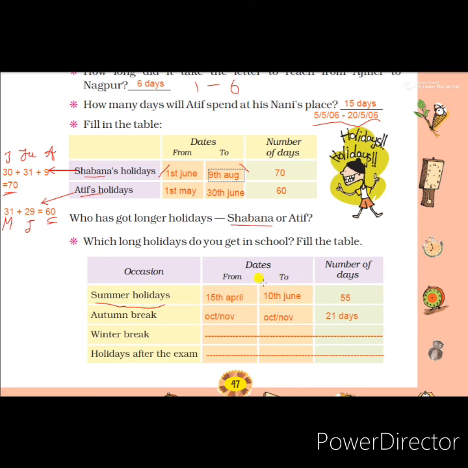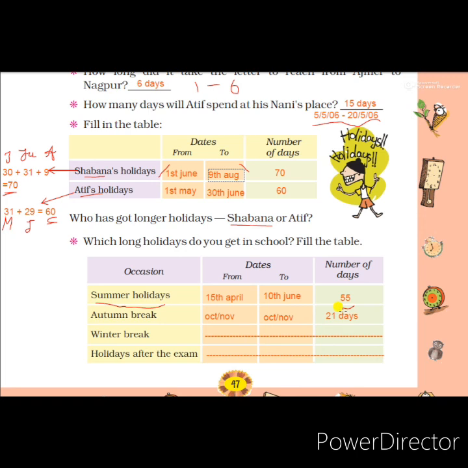This date also is not fixed, every year it is changing, but I have found an average date. So we will reopen our school on 10th of June. That means 15th April to 10th of June. Sometimes we will get 53 days, otherwise 55. Maximum 55 days we will get for the summer holidays.